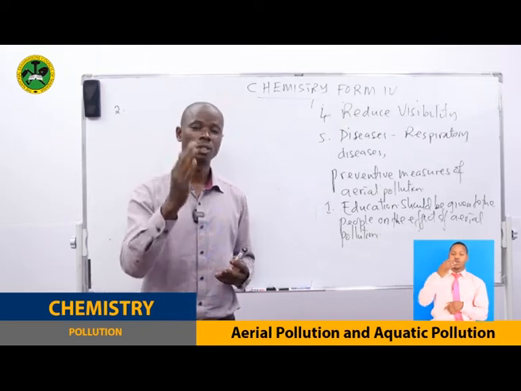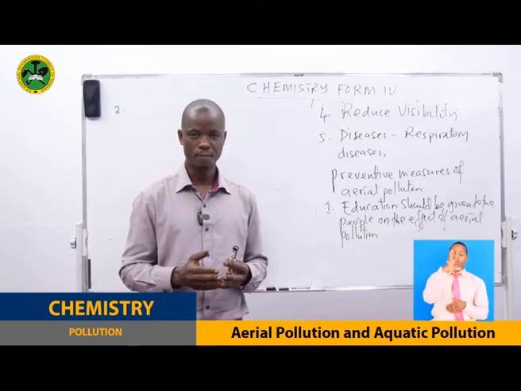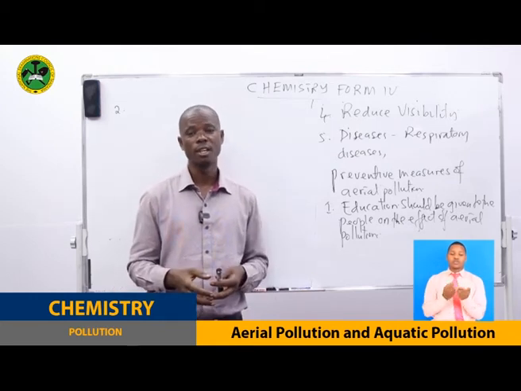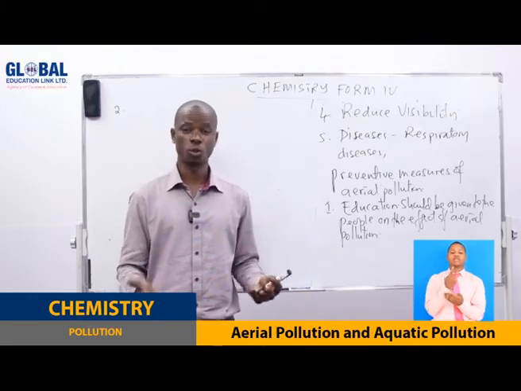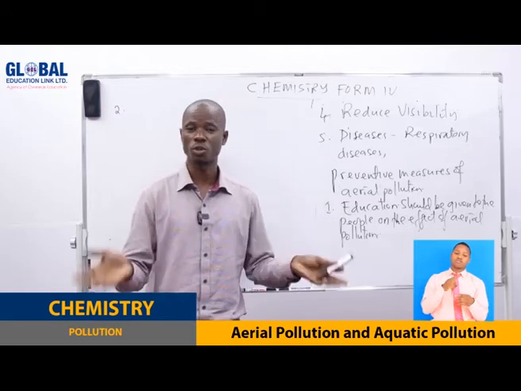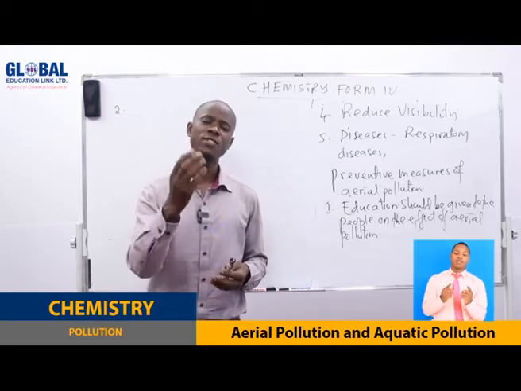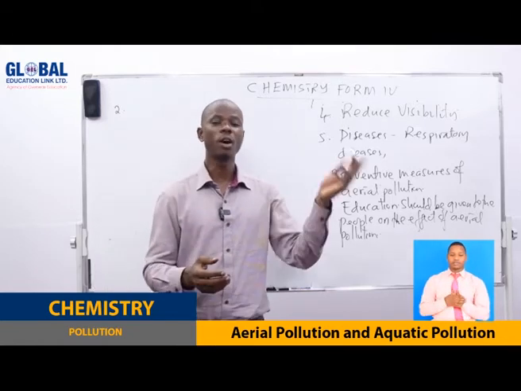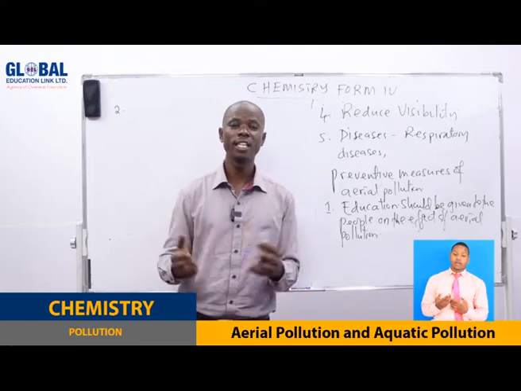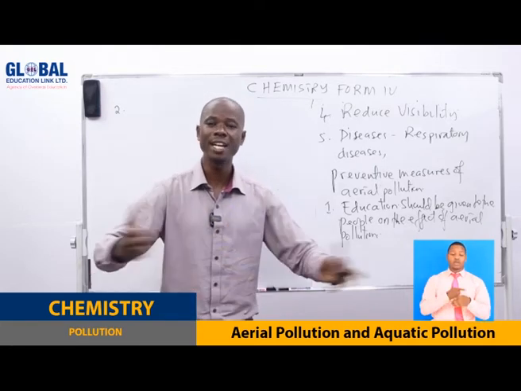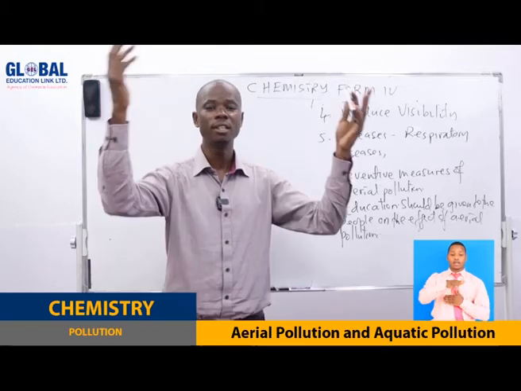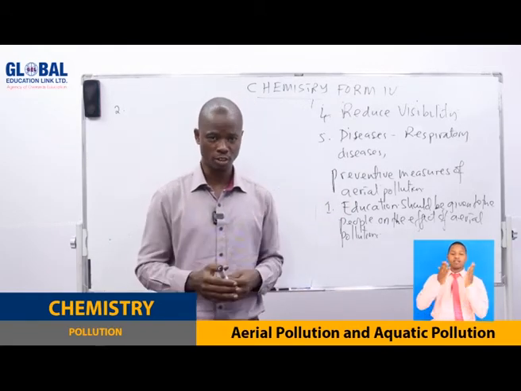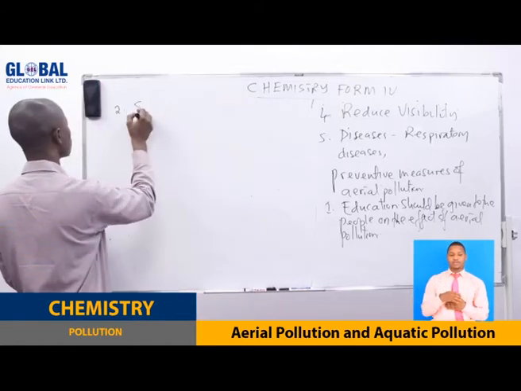For example, emission of gases from the industries should be reduced. That is very, very important. But also burning of vegetation without order is very bad. It is very bad to see some people in the villages, when they want to clear the land for cultivation, burning bushes, and smoke is coming everywhere. That disturbs the life of other people. So it is not good to do that. So strict laws.